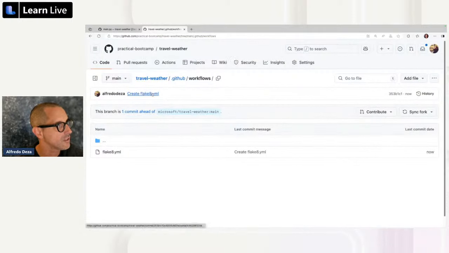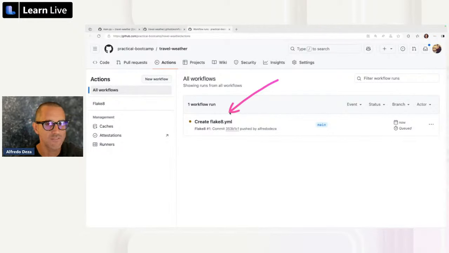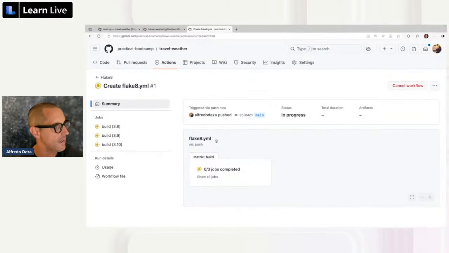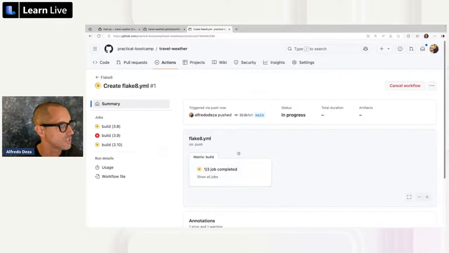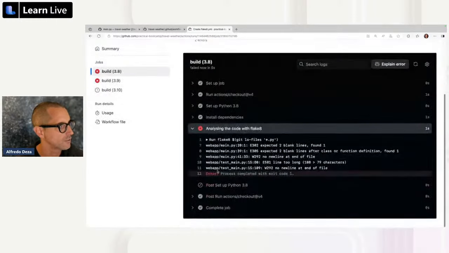And when I do this, if I go to actions, I'm going to click this. You see that now I have something that is running, and it is actually executing. So let's very quickly take a look at that. We have a matrix build. I'm going to click on this, and we can see 1 out of 2, 2 jobs completed. Oh, they're all failing. Let's see what's going on.